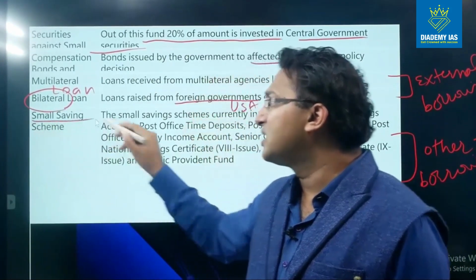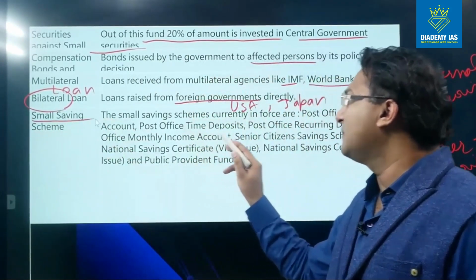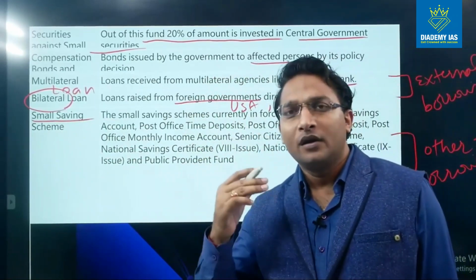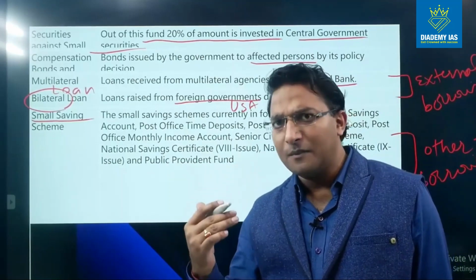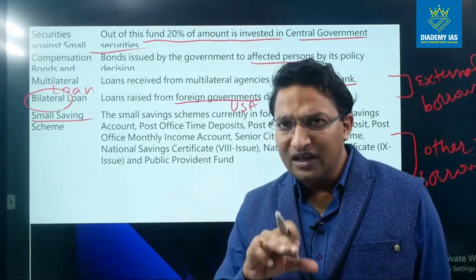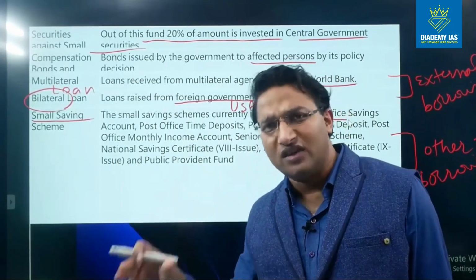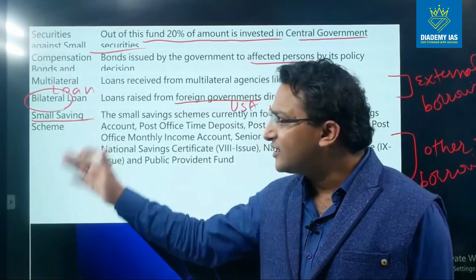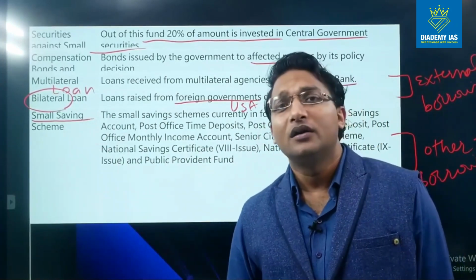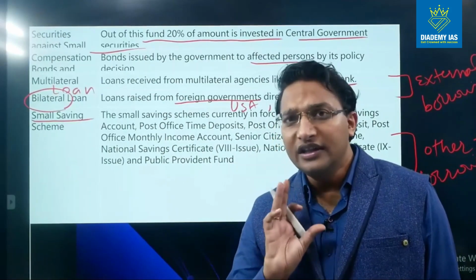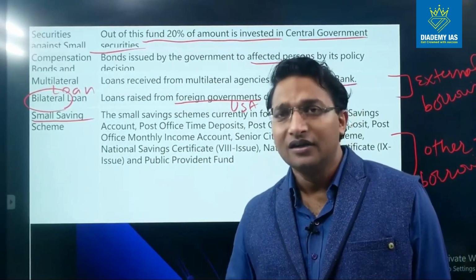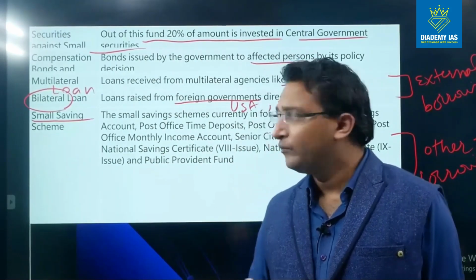So these are the small saving schemes. The small saving schemes currently in force are, for example, the post office saving account. The postal department has the saving account of the individual. When an individual deposits money in the post office saving account, this money is kept in the small saving scheme, because this money has to be returned back ultimately to the account holder. Therefore this is a debt receipt. This is an obligation which needs to be returned, right?